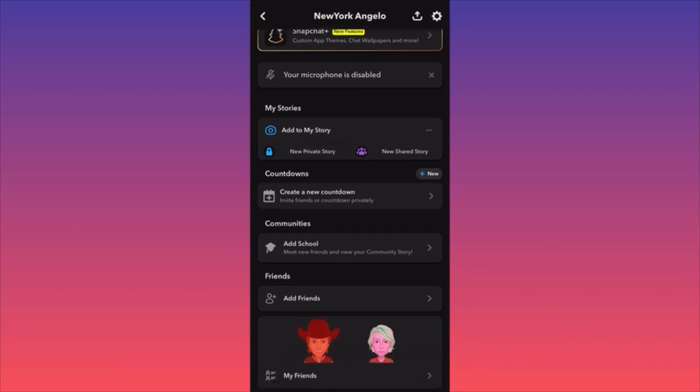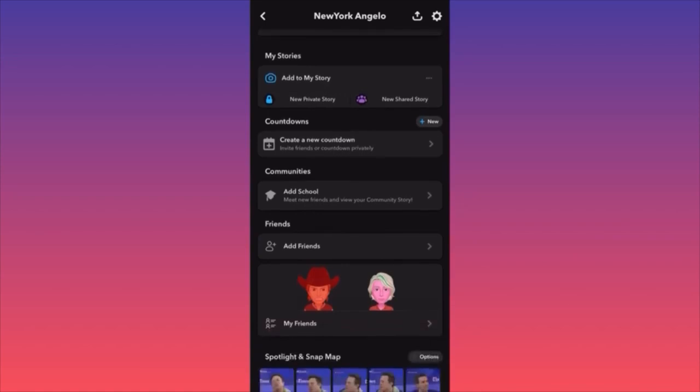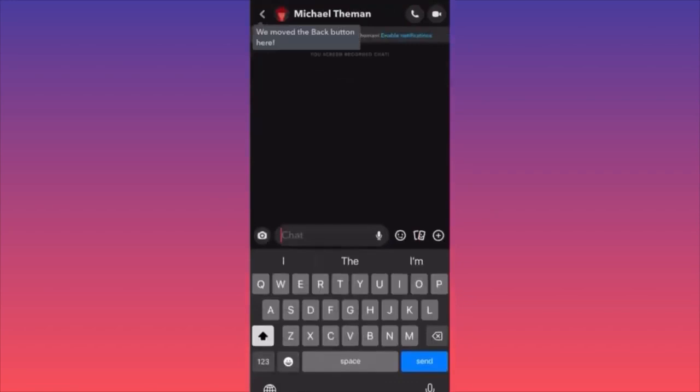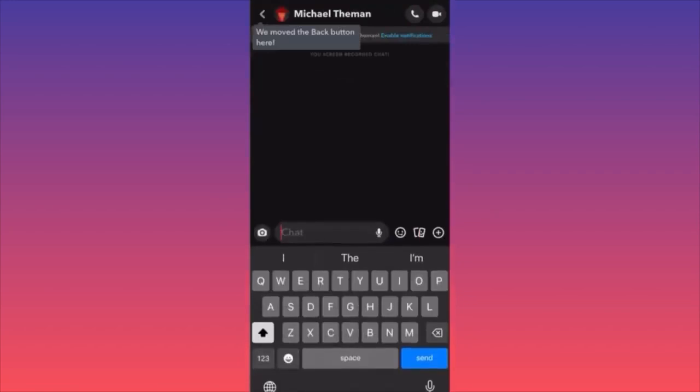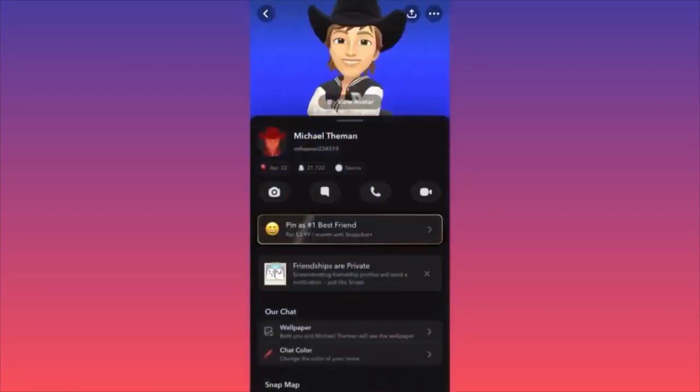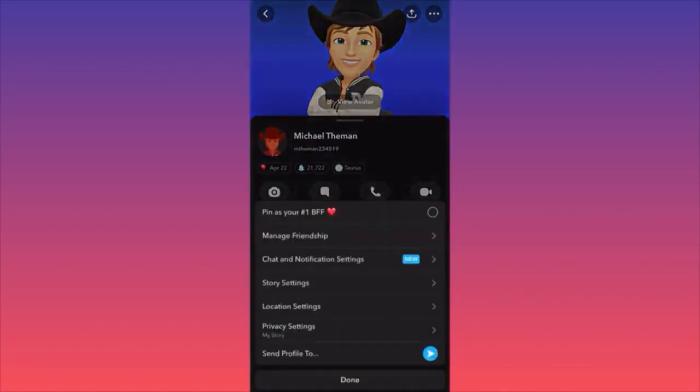So let's see over here. We have these friends, 2 of them, right? Let's click on the first one. All we want to do right now is go to their profile and click on the 3 dots on the top right corner. When you're at the person that you want to block, you click on the 3 dots on the top right corner. And then on the pop-out menu, click on the first option, which is manage friendship.